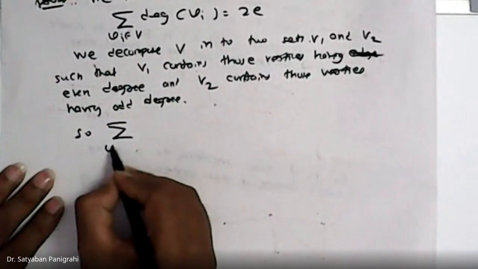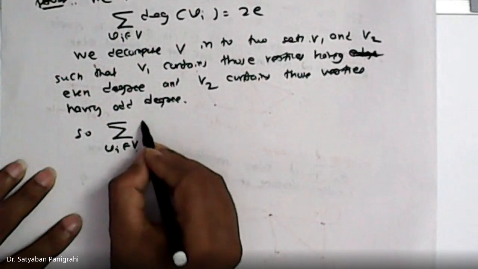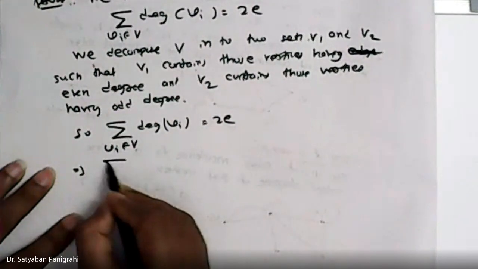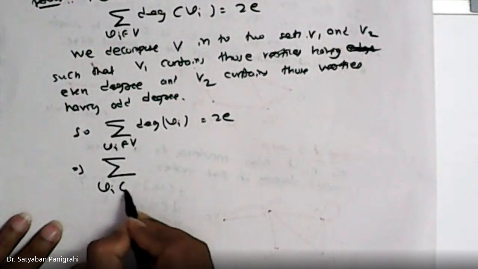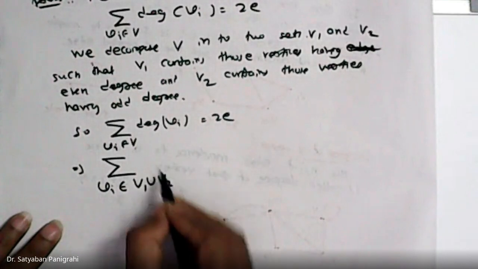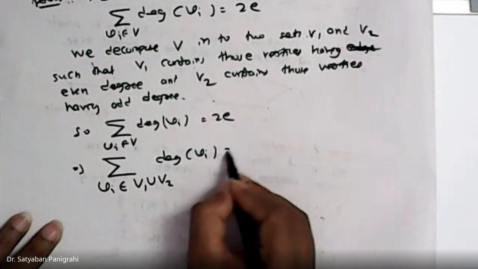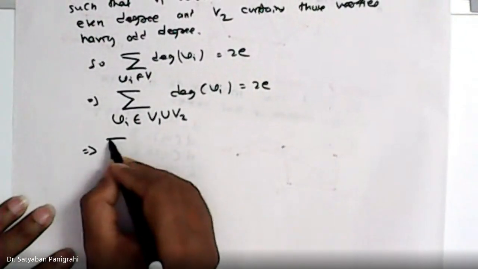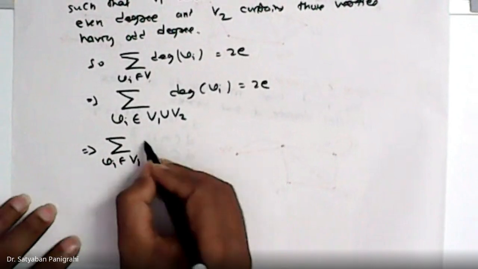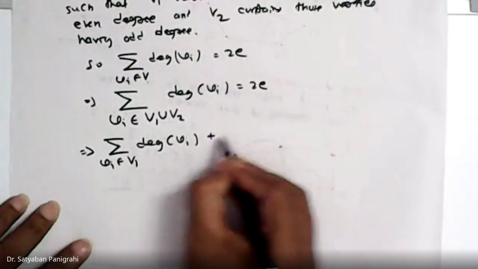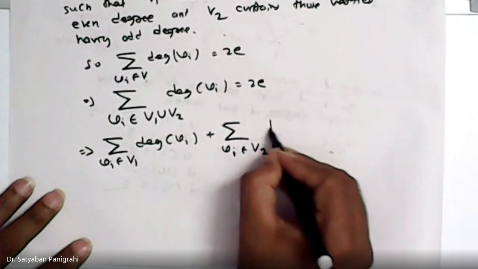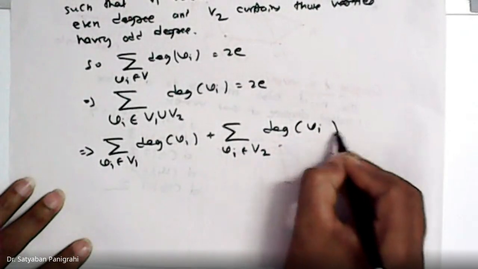this summation, Vi belongs to V, degree of Vi equals 2e, can be written as summation Vi belongs to V1 union V2, degree Vi equals 2e. Now this implies summation Vi belongs to V1, degree of Vi, plus summation Vi belongs to V2, degree of Vi equals 2e.